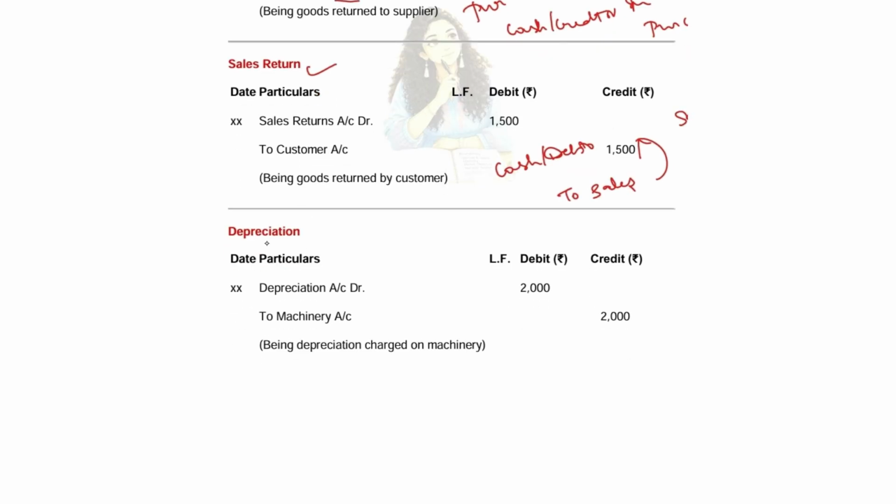And finally comes depreciation. What is depreciation? When you are using any asset or movable property, you will get depreciation, which means the value of the machine or the furniture decreases every year due to obsolescence. Normally, depreciation will be based on a percentage of the cost of the product.